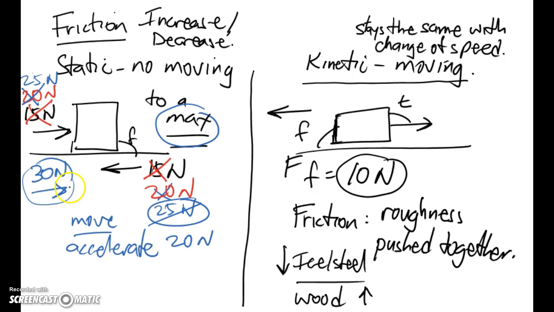What I can do then to push this box at a constant velocity is back off a little bit. I'm pushing at 20 newtons, and I would find that my box continues to move at, that's right, balanced forces if it's already moving, constant velocity. Okay, a quick little note on friction.